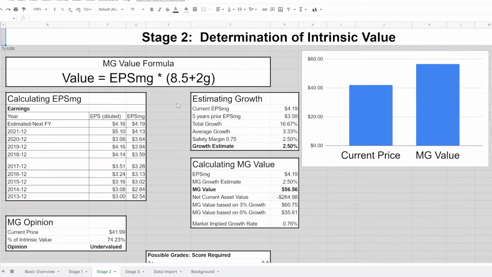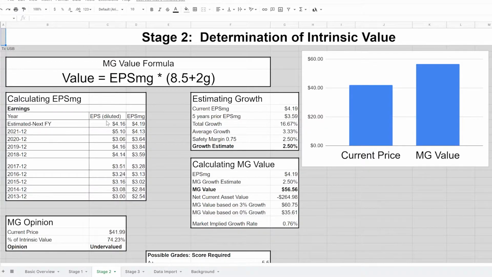So for this, we look at the Modern Graham value formula, which is derived from Benjamin Graham's book, The Intelligent Investor. And that is value equals earnings per share times 8.5 plus 2 times the growth rate. I use my earnings per share modern gram, the weighted average for earnings, to continue to smooth that business cycle out a little bit. But the two factors that we have to calculate, the variables, are earnings and growth.